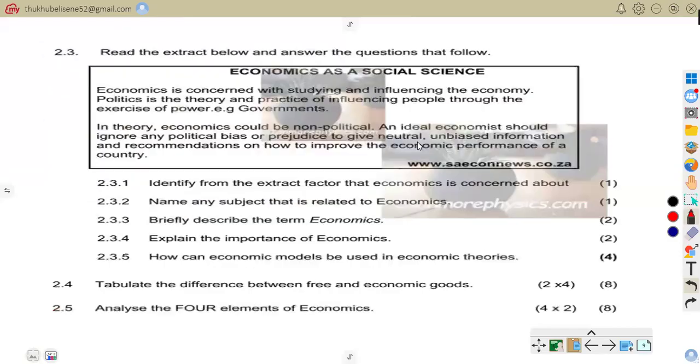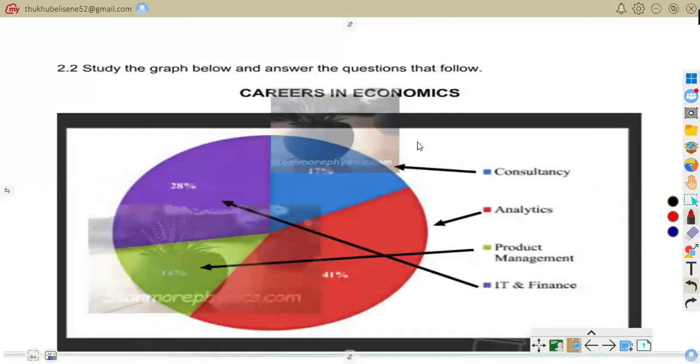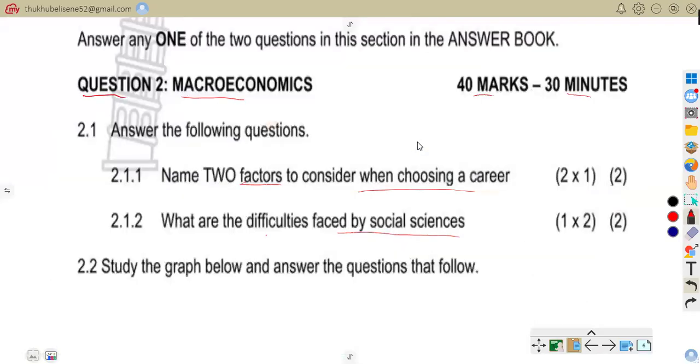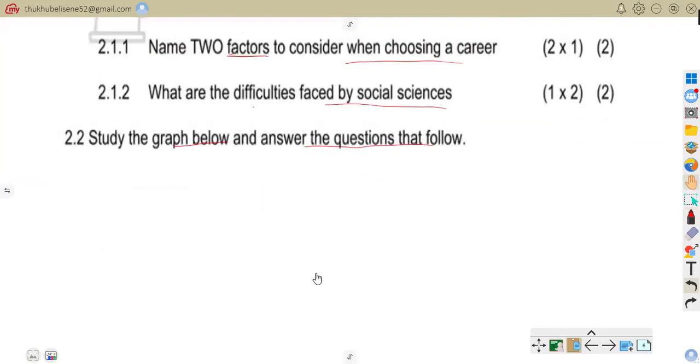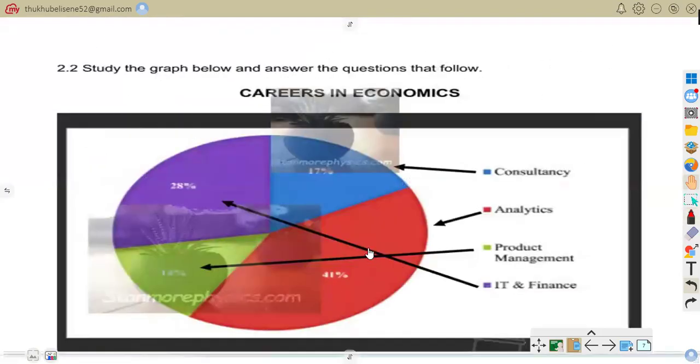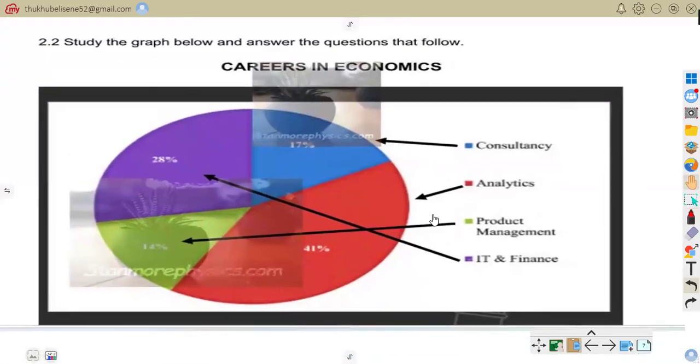Now let us go to question 2.2. Let us attend to question 2.2. It says: study the graph below and answer the questions that follow. So we are to study the graph for us to answer the questions that follow.